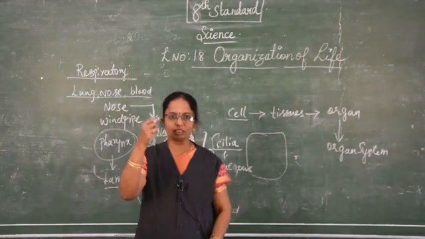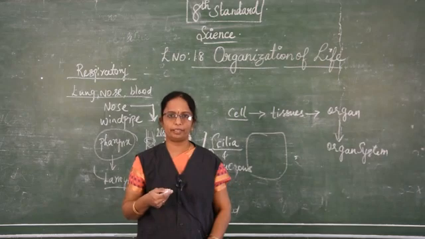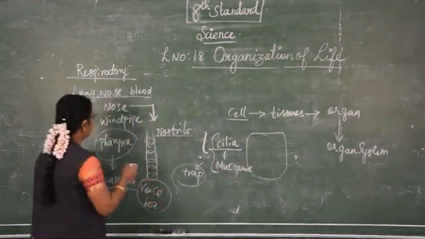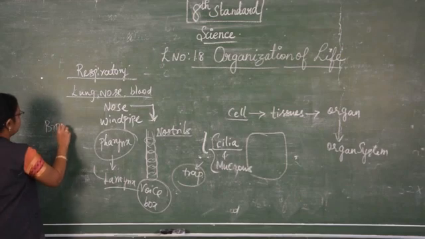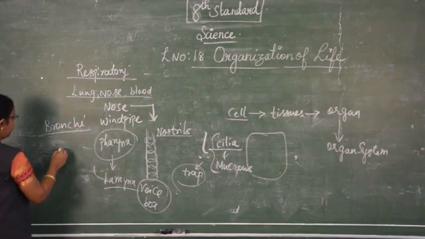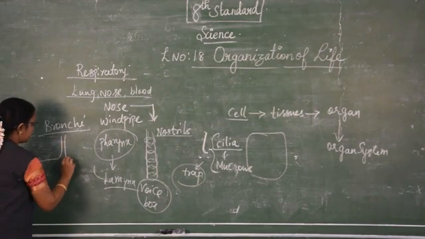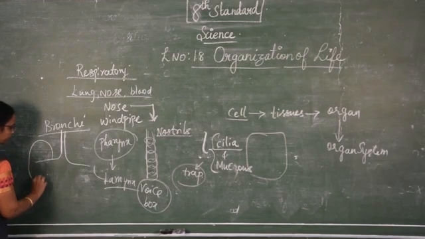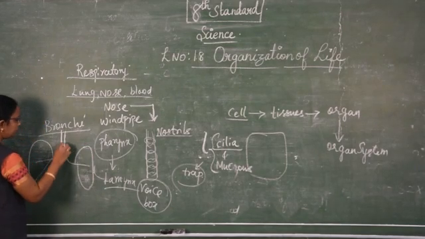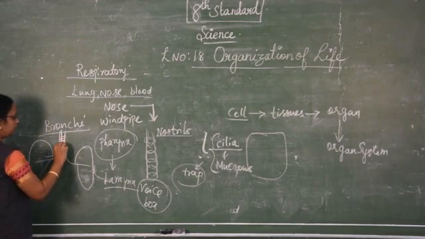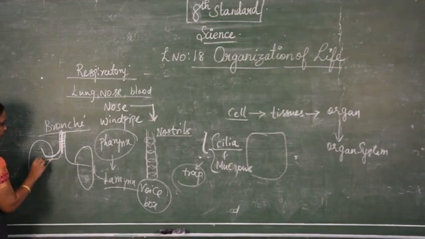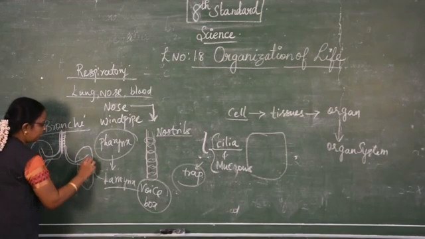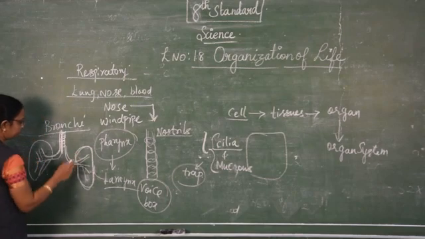And then where does it lead? It leads into the chest cavity. Then next it enters into the bronchi. Bronchi are the branched structures. When we talk about the structure of the lungs, this is the structure of the lungs. This is the pharynx or the air passage through which the air enters and then it enters into the bronchi. They are the branched structures which lead into the structure of the lungs.